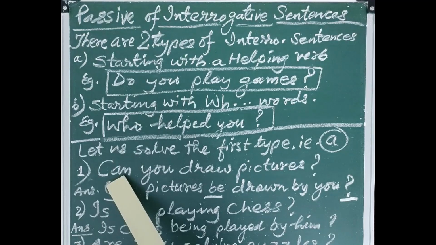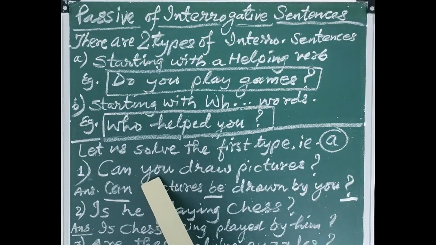When we were learning about changing sentences from active into passive, I told you, please just identify the helping verb and then go by the rule of adding a proper helping verb, another helping verb. So here, can, the sentence starting with can, that means it is a question. You, subject.